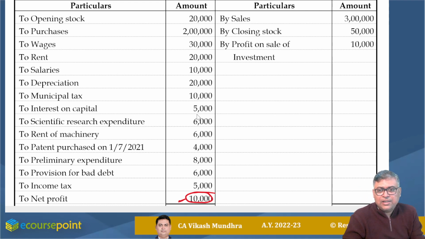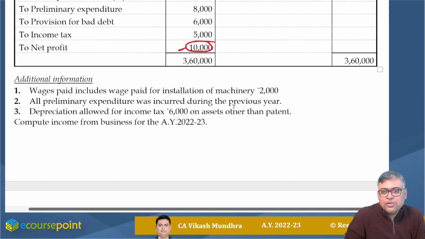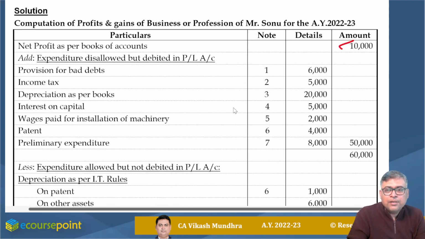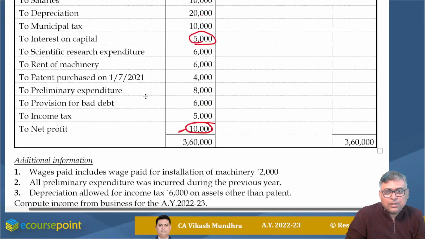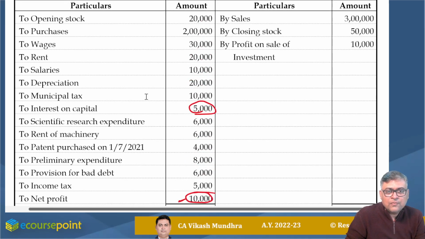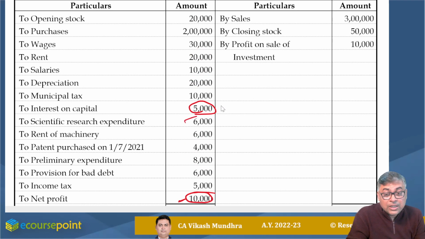Interest on capital, yes, this is a proprietorship concern. Interest on capital should not be allowed. So my addition regarding interest on capital should be 5,000 with suitable remark. Then scientific research expenditure allowed under section 35, rent of machinery allowed. Patent purchased on 1/7/2001, 4,000.